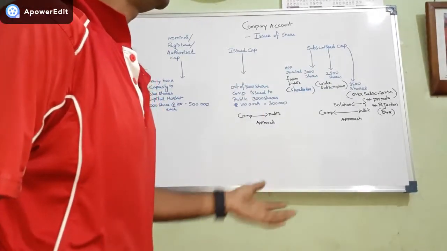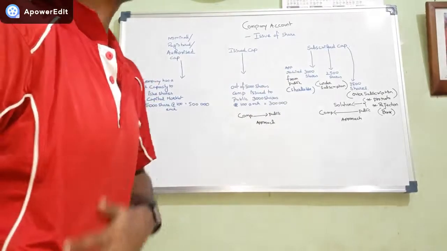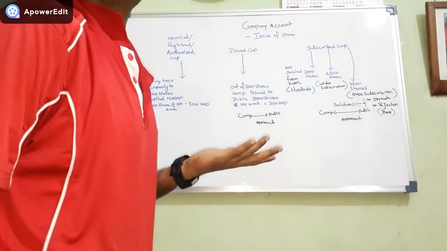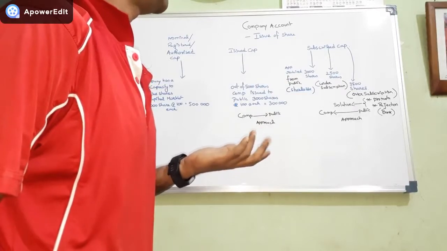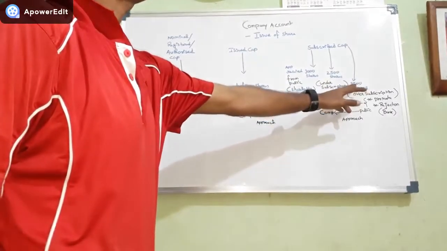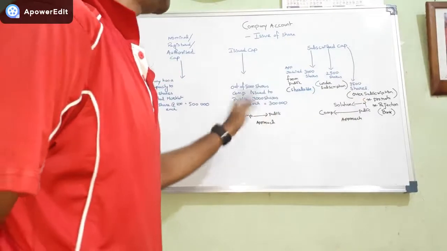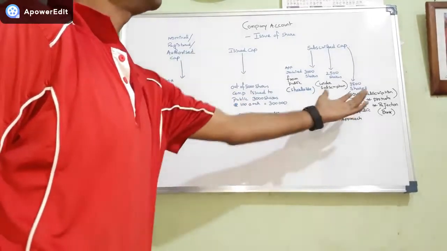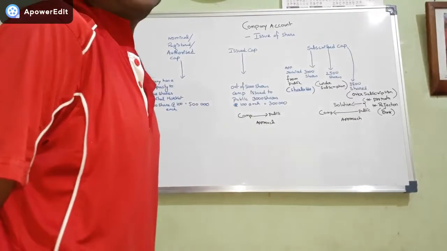Therefore, it is an under subscription. Means out of 3,000 shares, you are receiving 2,500 from the public. The last case is 3,500 against 3,000 shares. The company is receiving 3,500 shares, so it is a case of over subscription.